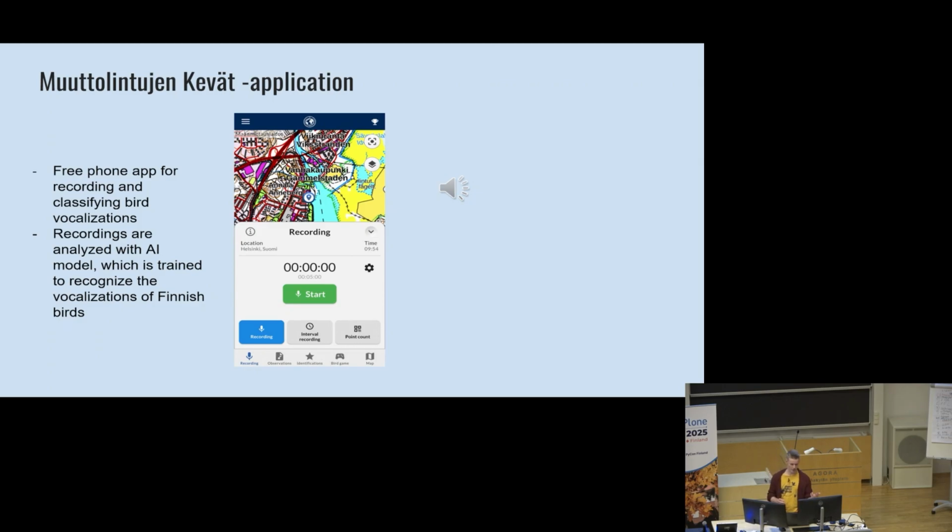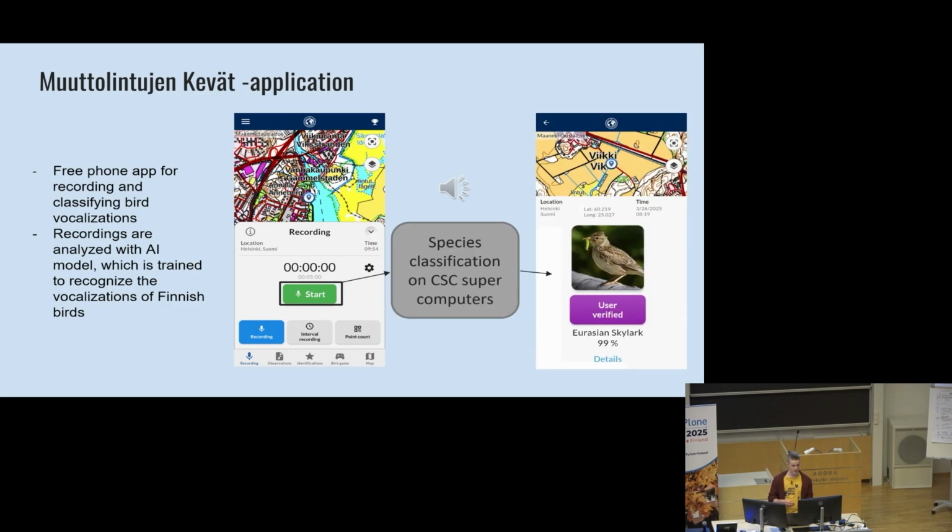Okay, we recorded that. Then we submit the recording to our backend. And as a result, we get this species classification. In this case, the model is almost certain that it was this Eurasian skylark, kiuru in Finnish, that was singing in the recording. And this time the model was also correct.